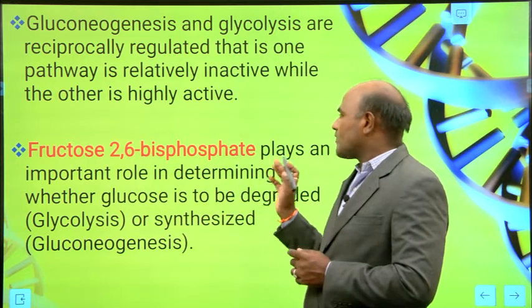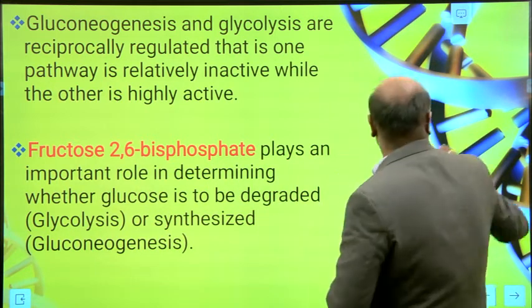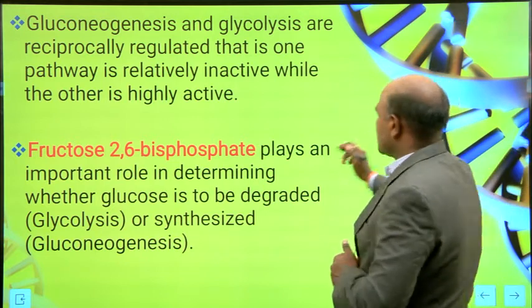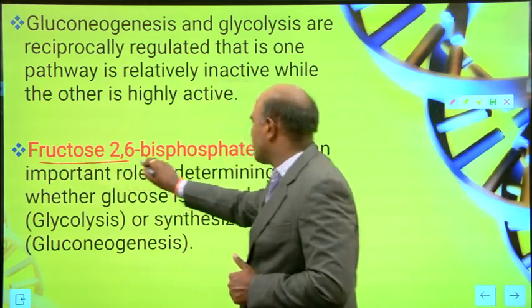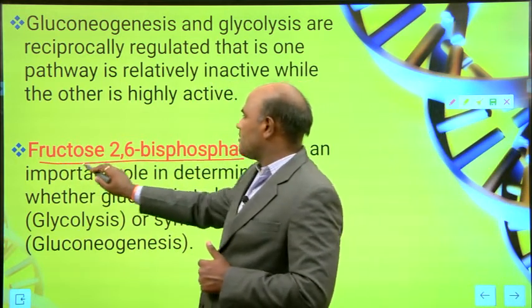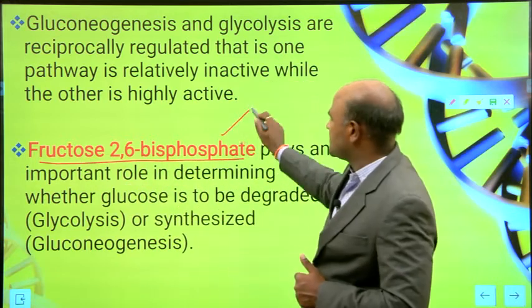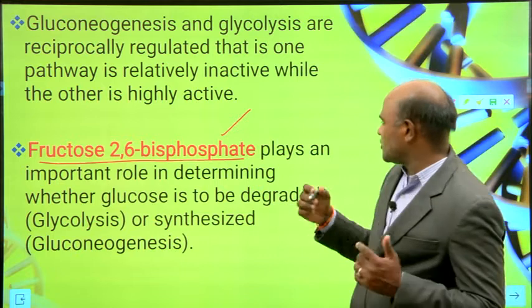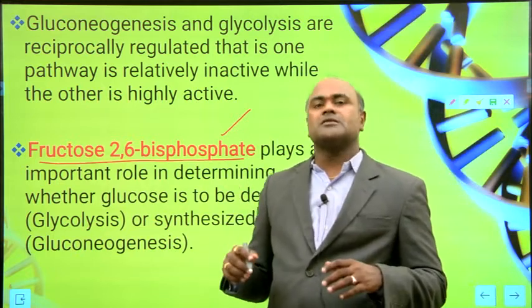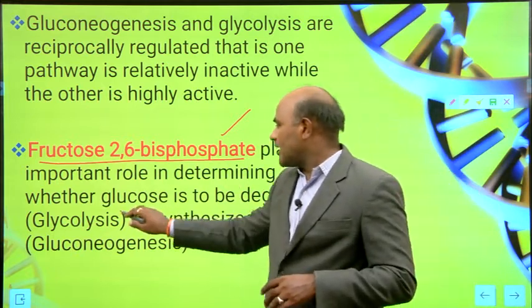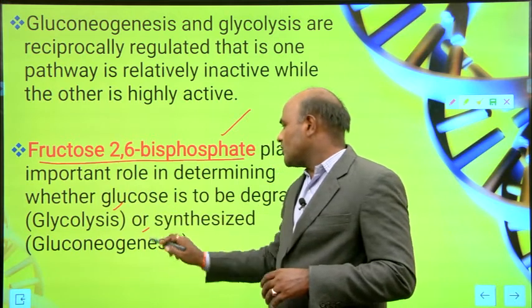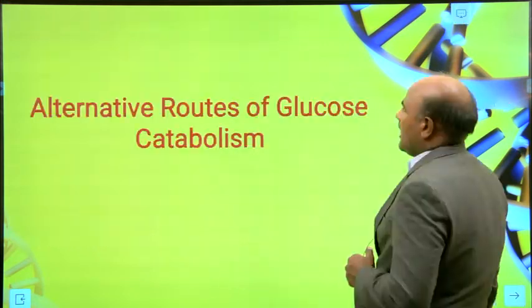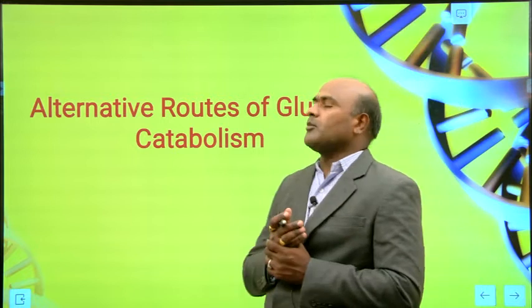If it is degraded, it is the glycolysis process; if synthesized, gluconeogenesis.